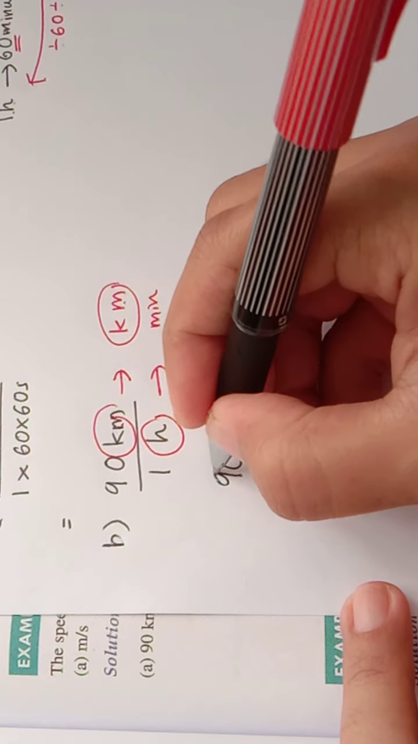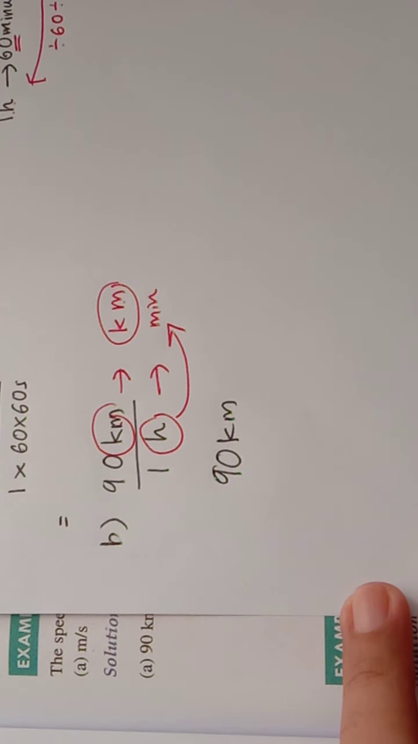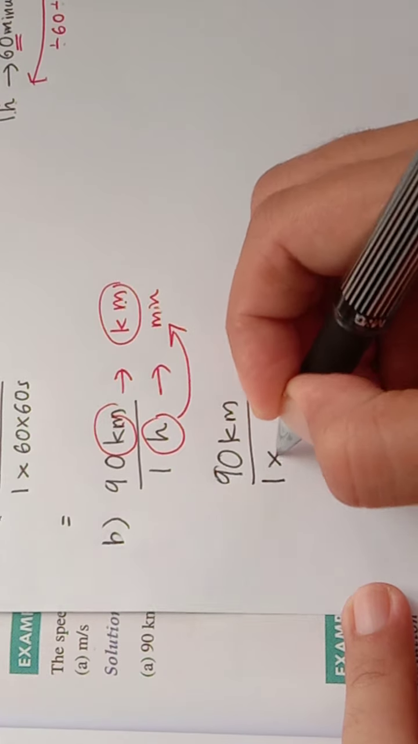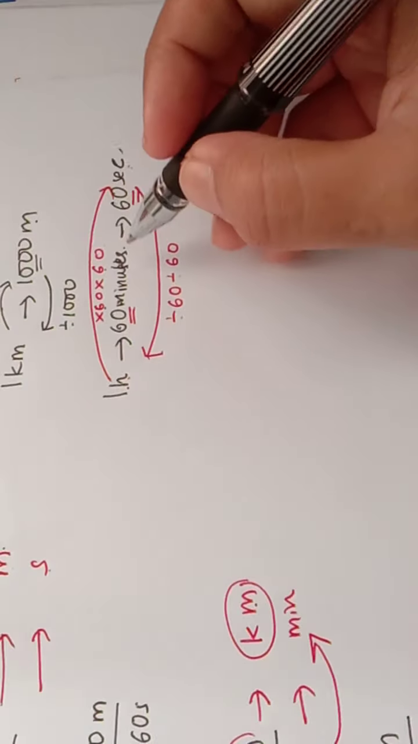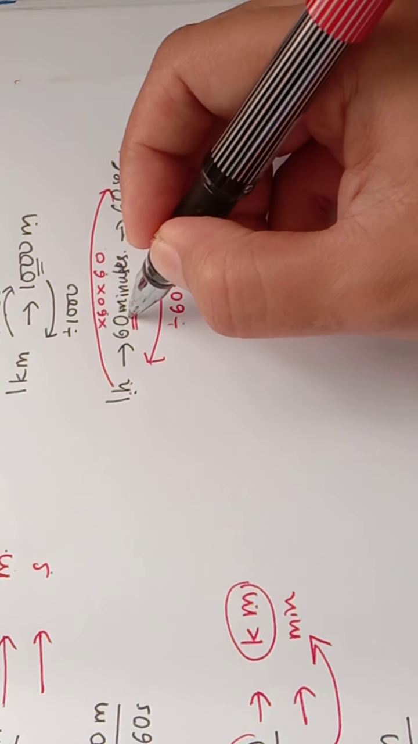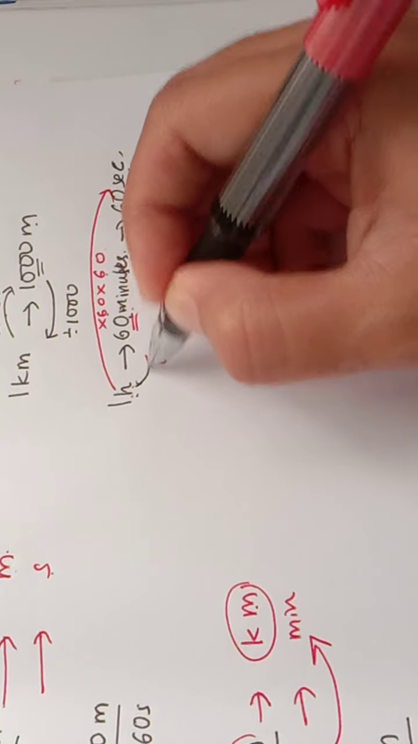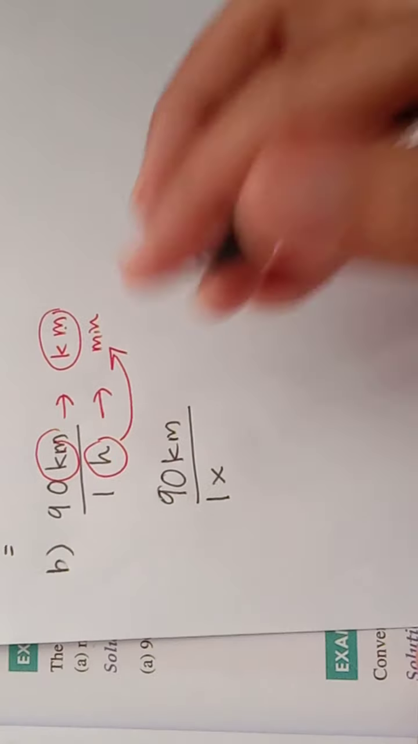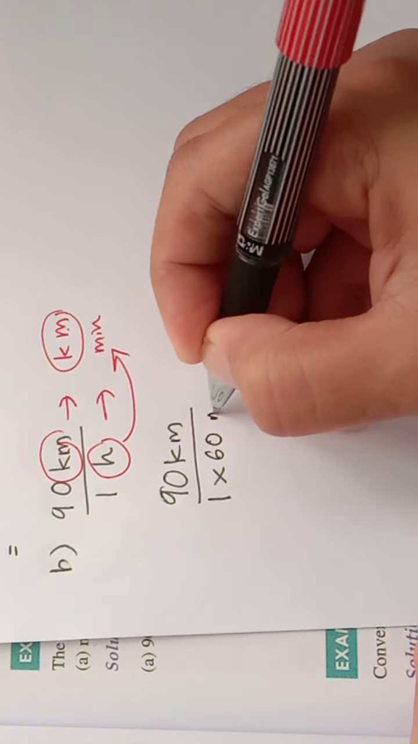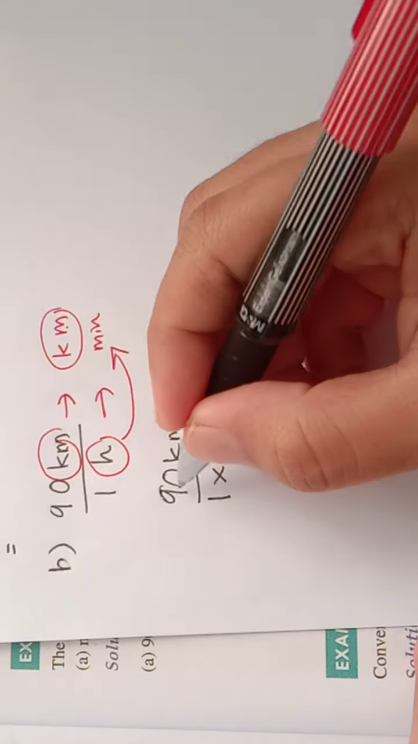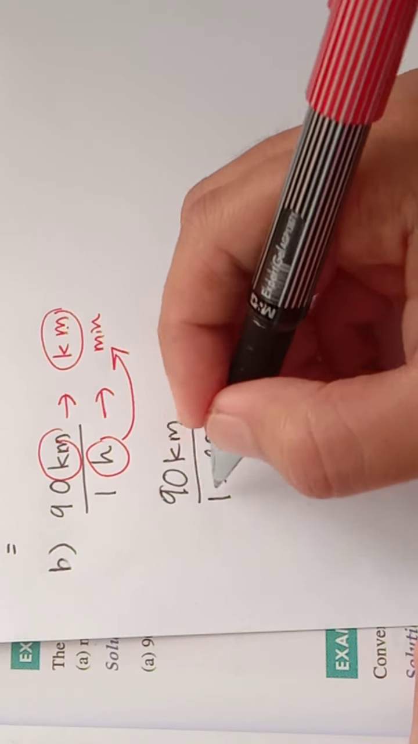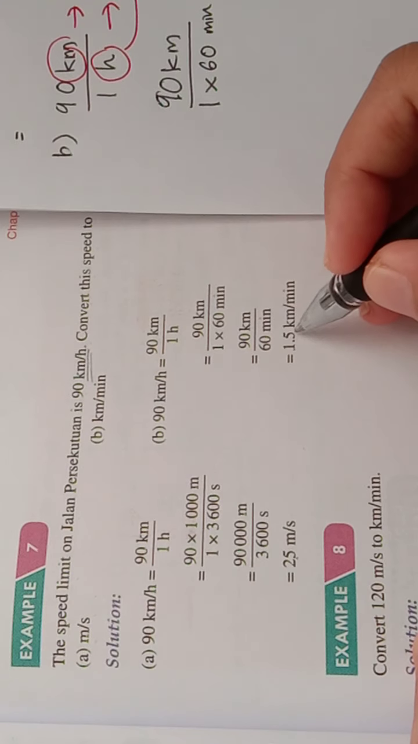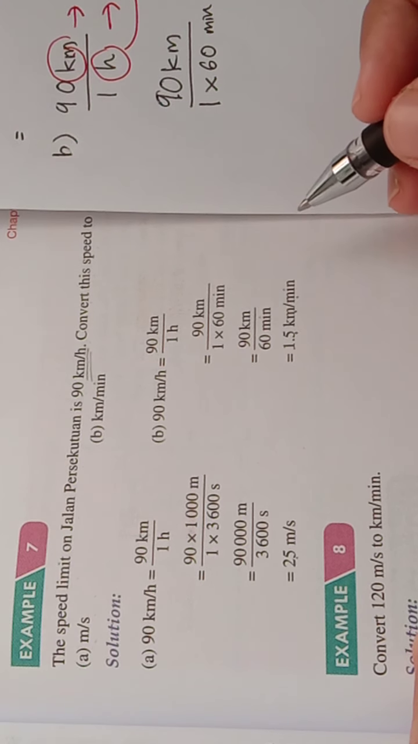Already done, we no need to change the unit. But for 1 hour, if we look at this table, 1 hour is equal to 60 minutes. So to change to minute, we need to multiply by 60 only. You substitute in the calculator 90 divided by 60, and you will get 1.5 kilometer per minute.